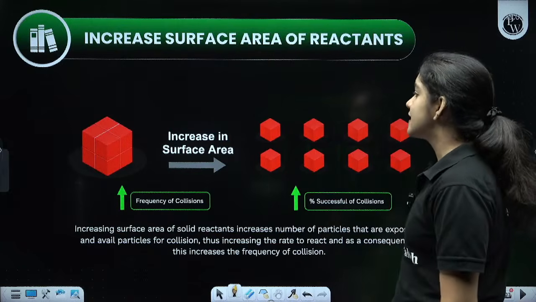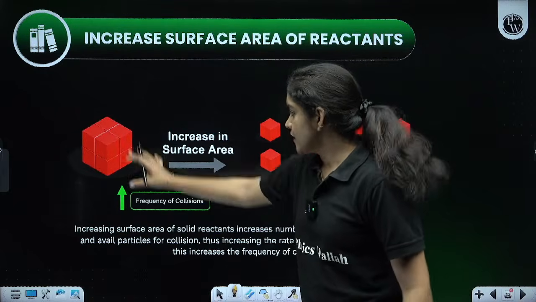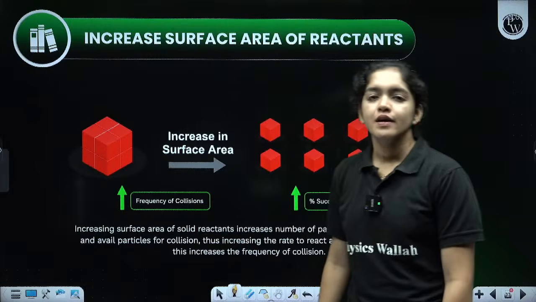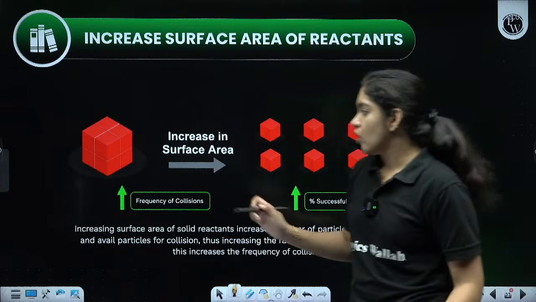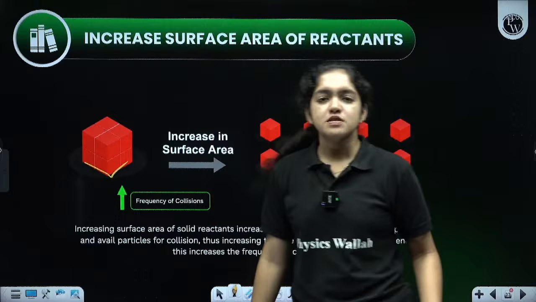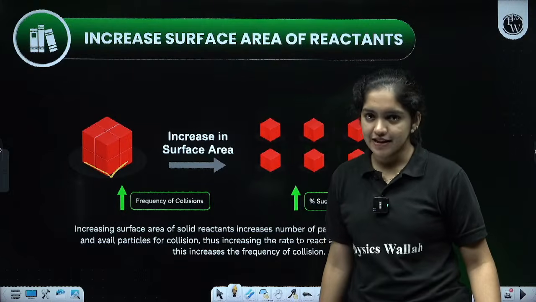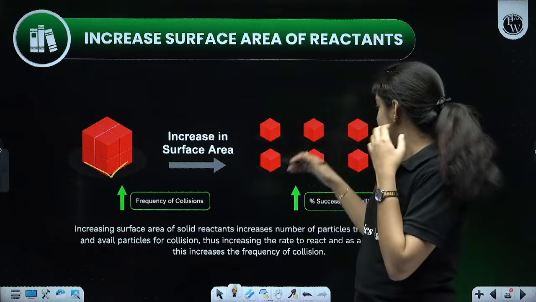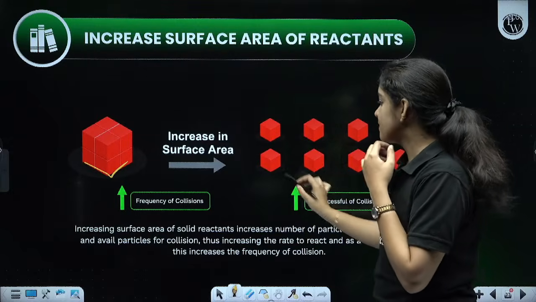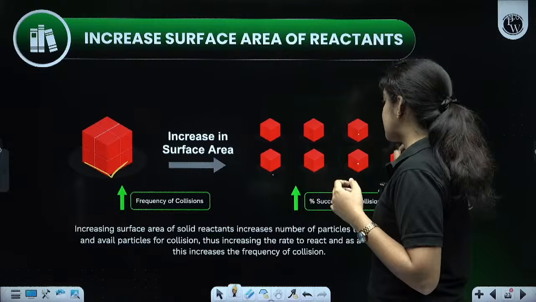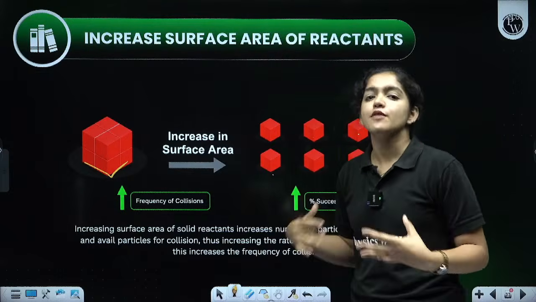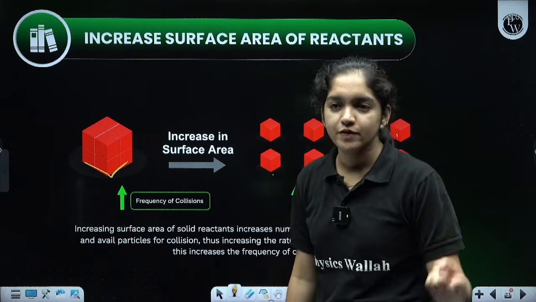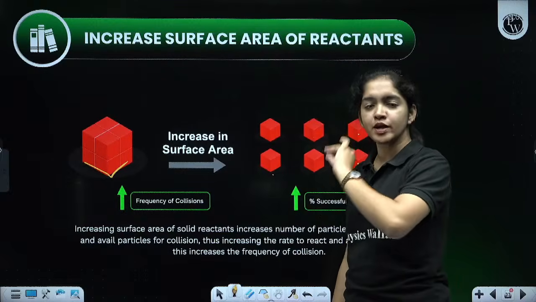So next one is increase in the surface area. We know that if you are taking a square, the surface area is very low. Only this much surface is occupied. So surface area is low, rate of the reaction is decreased. So when we divide the square into different pieces, like we got 8 squares, what is happening? These much areas are occupied by the small squares, right? So the surface area increases. Surface area increases, the rate of the reaction also increases. Just the summary of the previous topic.